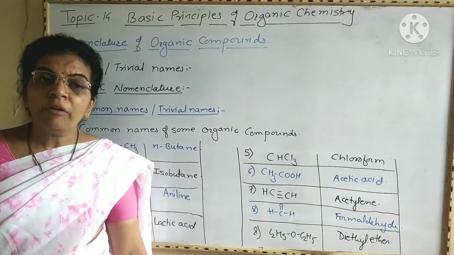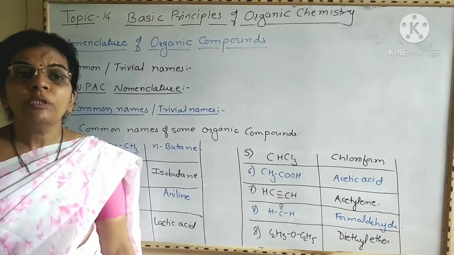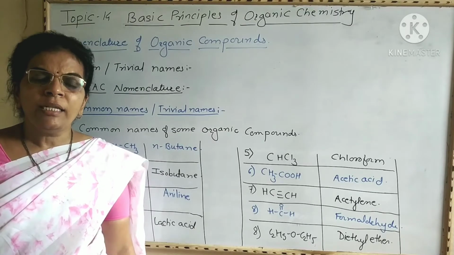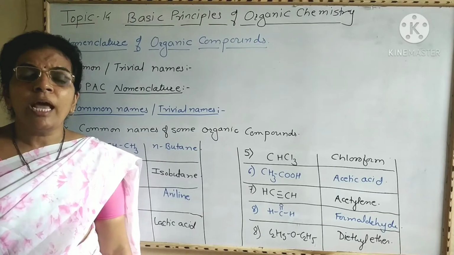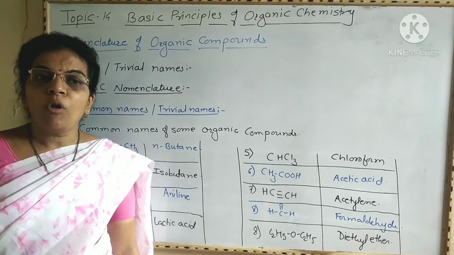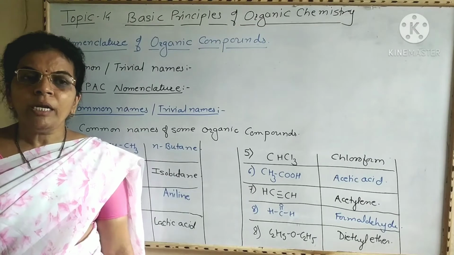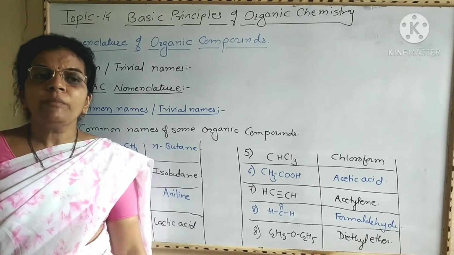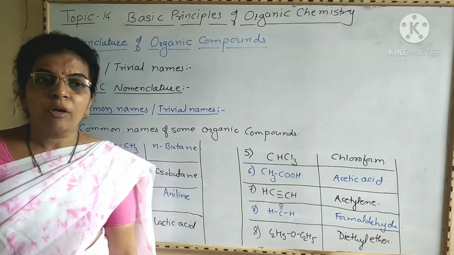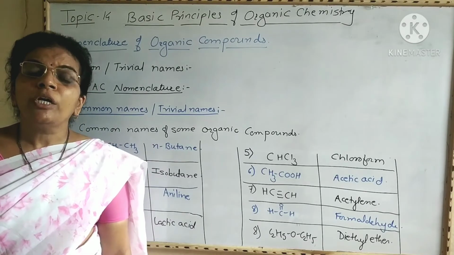These names were given from the sources from which they are obtained or by their uses in day-to-day life, and are then used as common names or trivial names. We are going to see the common name system first.